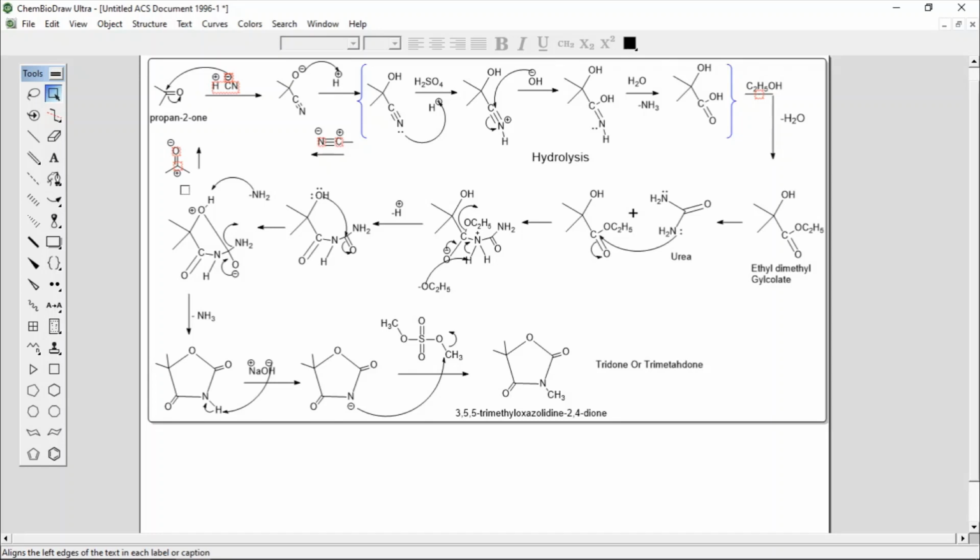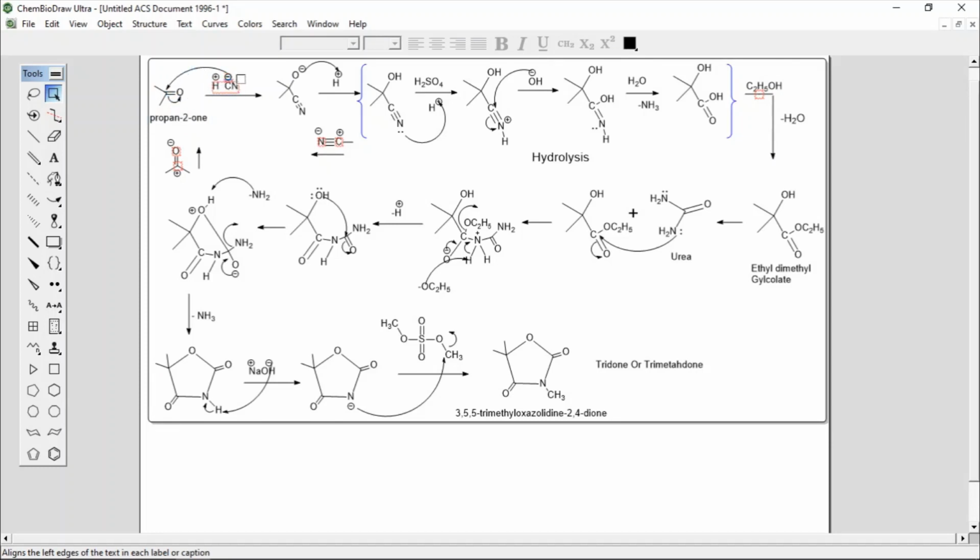There is a slightly delta positive charge on carbon and a slightly delta negative charge on oxygen. This is due to the inductive effect; polarization in the bond is there. So the nucleophile will attack this electrophile. Here it shows the attacking. CN minus will attack on this carbonyl carbon.